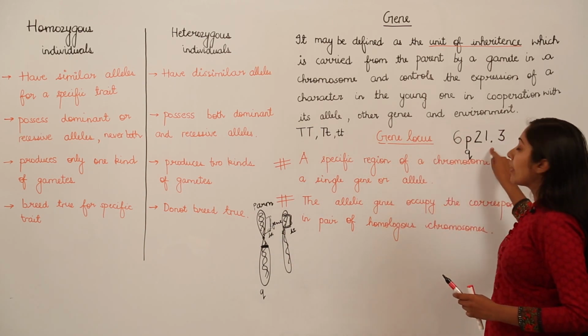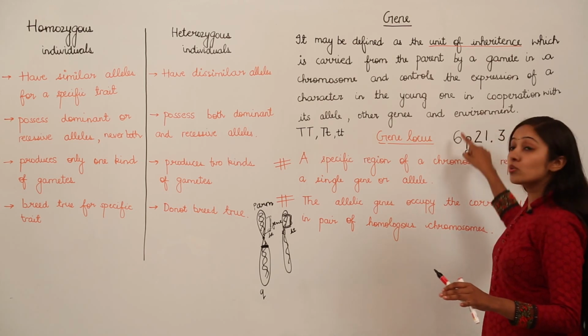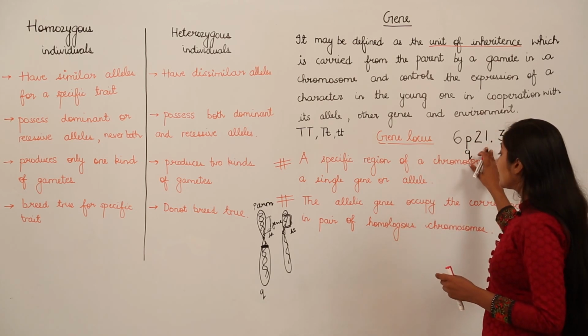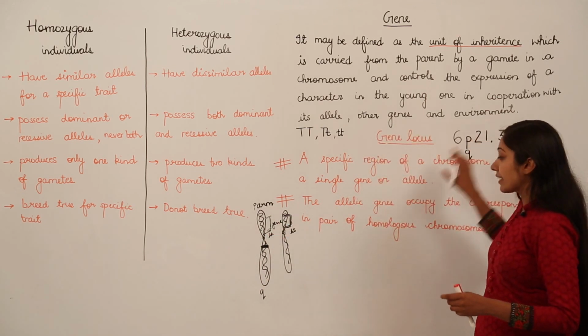And then 2, 1. Don't read it as 21, this is 2, 1. This 2 encodes that on the P arm we are talking about the second region.